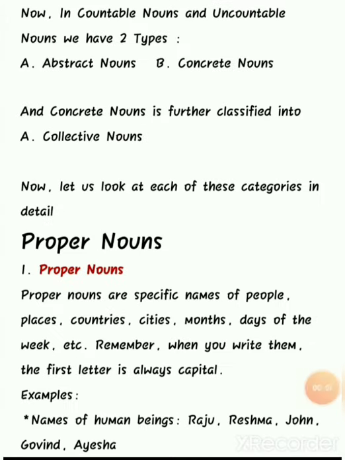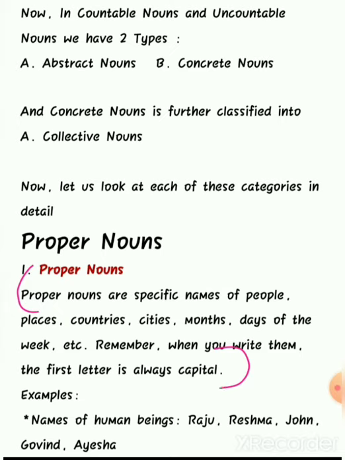Okay, so let's check the first type of noun: proper nouns. Proper nouns are specific names of people, places, countries, cities, months, days of the week, etc. Remember, when you write them, the first letter is always capital.